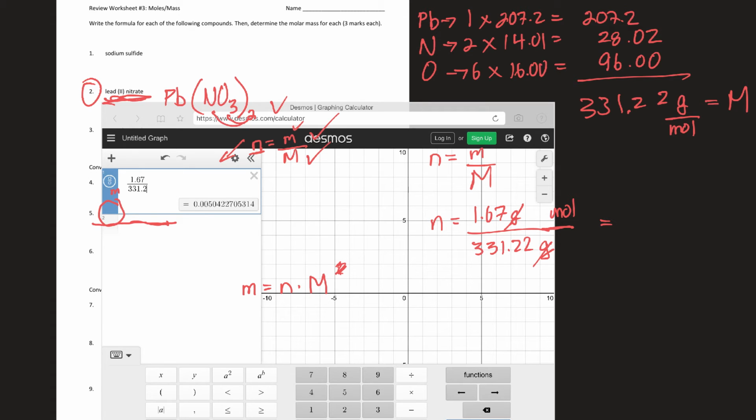So I come up with 0.0050427 moles. Now we want to round that to significant figures.